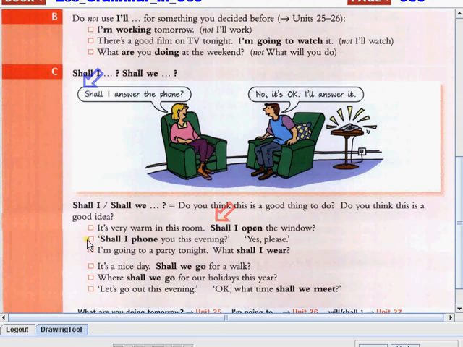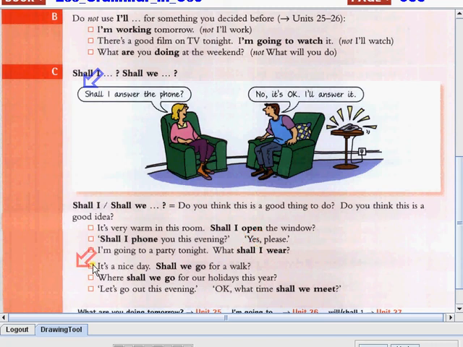Next, shall I phone you this evening? Yes, please. Is it a good thing to do? So we can use shall. And again, we have the first person. That's why we use shall. Next, I'm going to a party tonight. What shall I wear? Again, we have the first person, that's why we use shall.